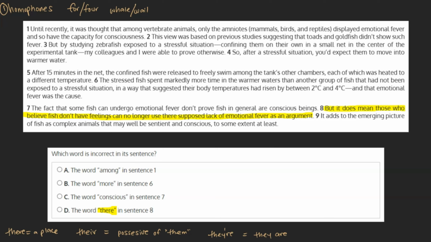But it does mean that those who believe fish don't have feelings can no longer use their supposed lack of emotional fever as an argument. We can see that the there here is meant to be their, meaning the lack of emotional fever of the fish, the possessive form. As we can see that this word is incorrect in its sentence, we can go ahead and mark D, there, as our final answer.